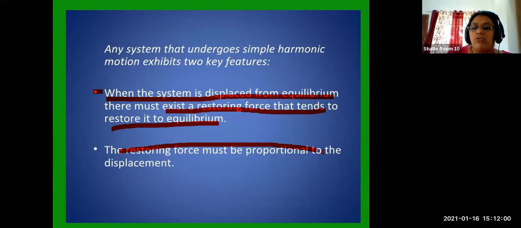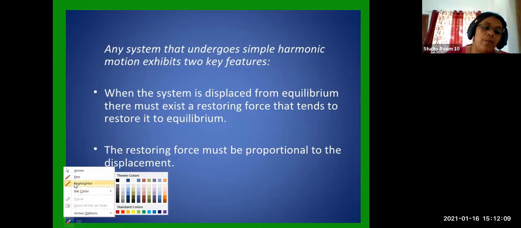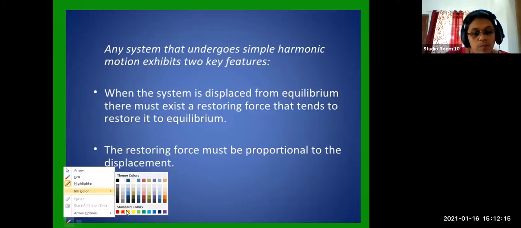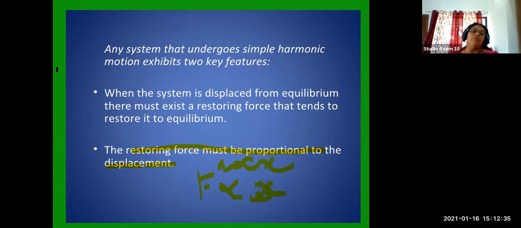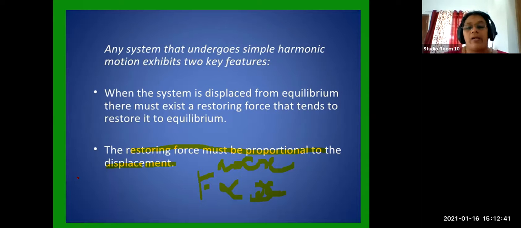And that force is also directly proportional to the displacement. So you can write down that F is directly proportional to displacement x. So acceleration is directly proportional because force is directly proportional. That is the reason. Acceleration is directly proportional because force is also directly proportional.